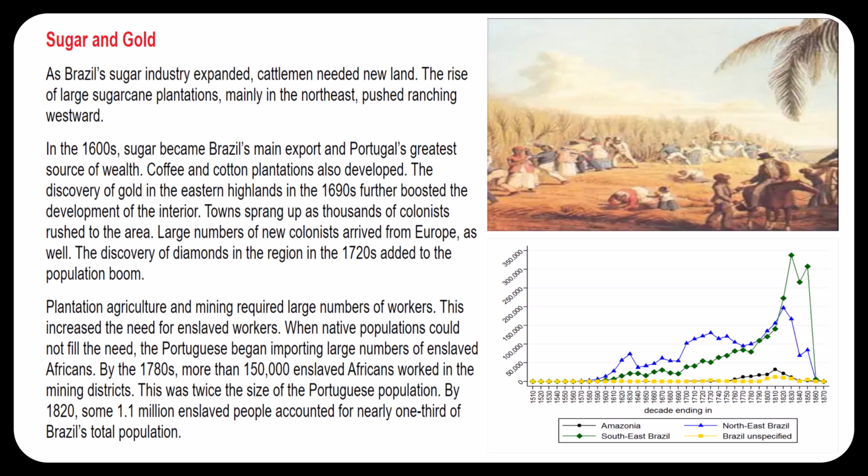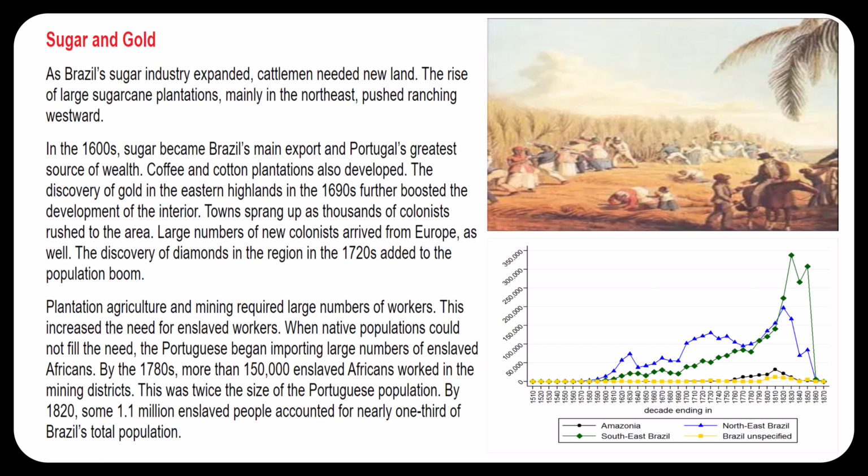Large numbers of new colonists arrived from Europe as well. The discovery of diamonds in the region in the 1720s added to the population boom. Plantation agriculture and mining required large numbers of workers. This increased the need for enslaved workers. When native populations could not fill the need, the Portuguese began importing large numbers of enslaved Africans. By the 1780s, more than 150,000 enslaved Africans worked in the mining districts. This was twice the size of the Portuguese population. By 1820, some 1.1 million enslaved people accounted for nearly 1/3 of Brazil's total population.